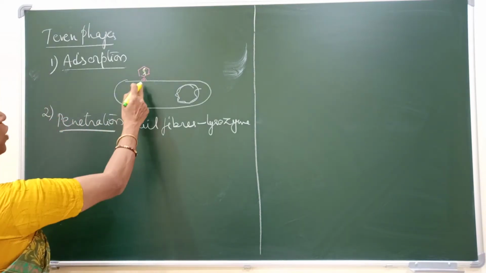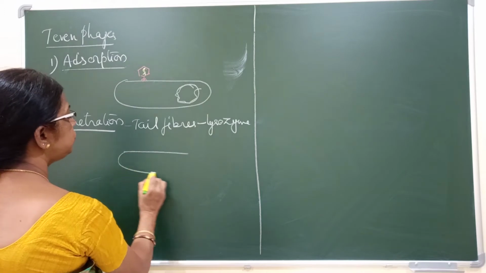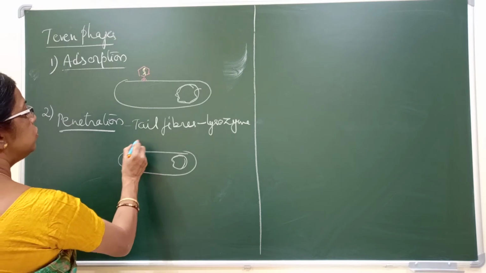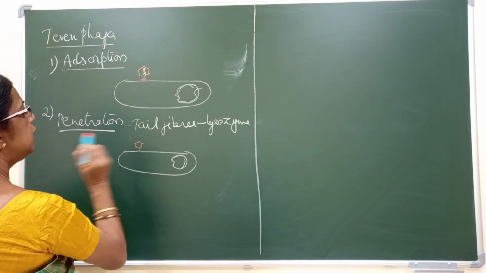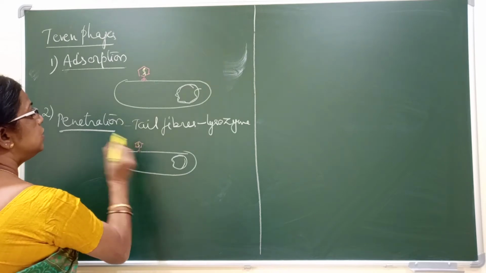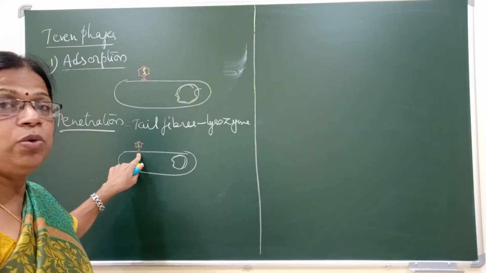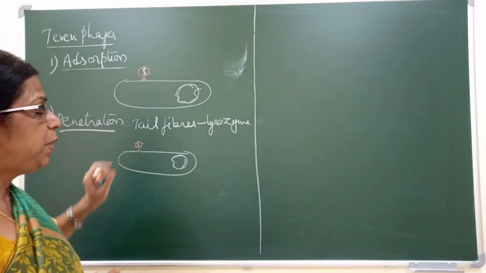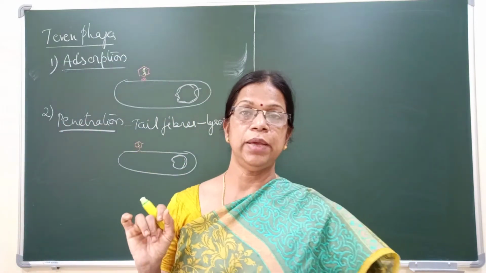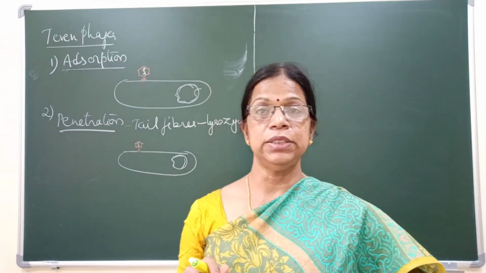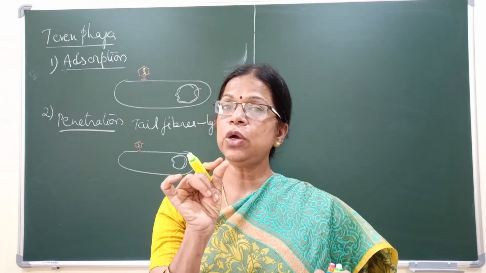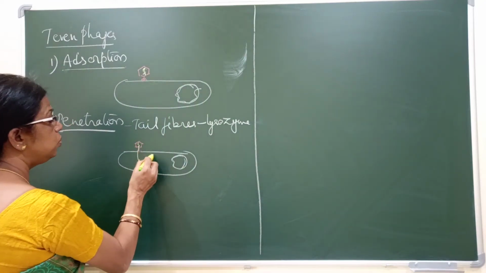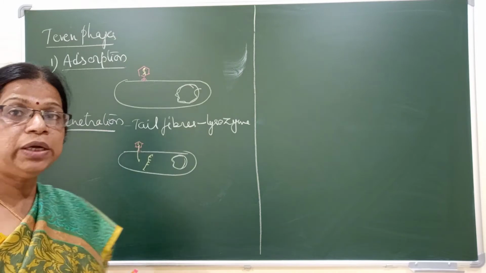At one point it makes a hole. So this is the bacteriophage which gets attached, and it forms a hole by secreting the enzyme lysozyme. Once the hole is formed, the bacteriophage simply injects its DNA. The tail sheath functions like a hypodermic syringe. It is contractile, so it simply contracts, and this DNA is injected into the bacterial cell. That is called penetration.